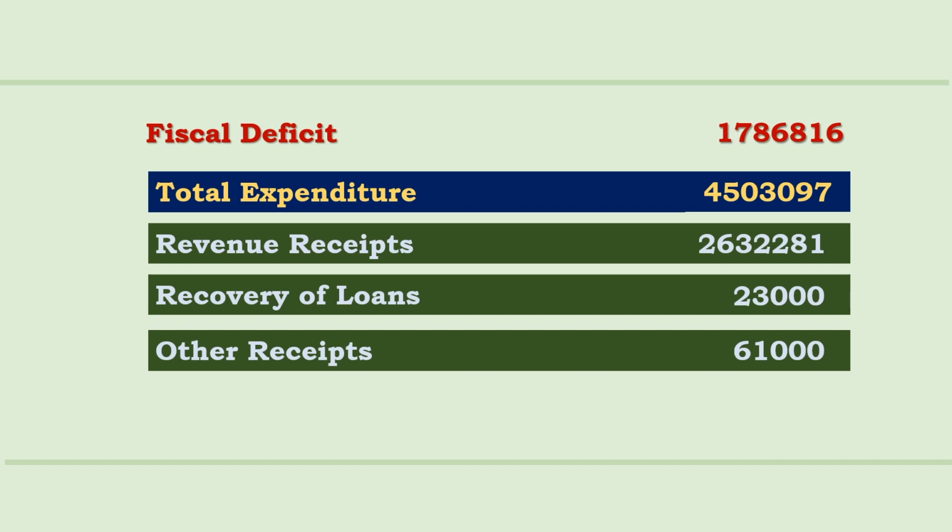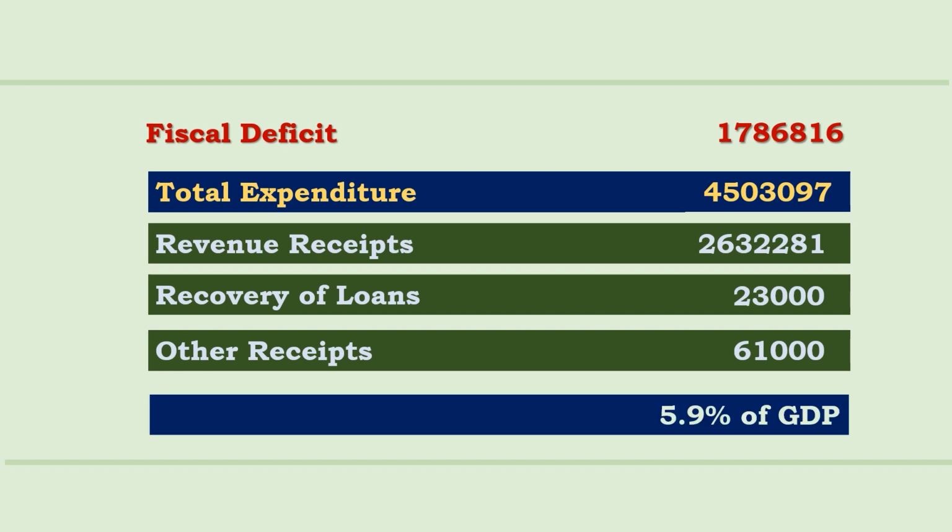So I hope the fiscal deficit concept is clear. Okay, let us move over to the primary deficit. And before that, let us see this fiscal deficit. This budget is 5.9% of GDP. It is a bit lower than the last year budget. So 5.9% of the gross domestic product. So let us move over to the primary deficit.